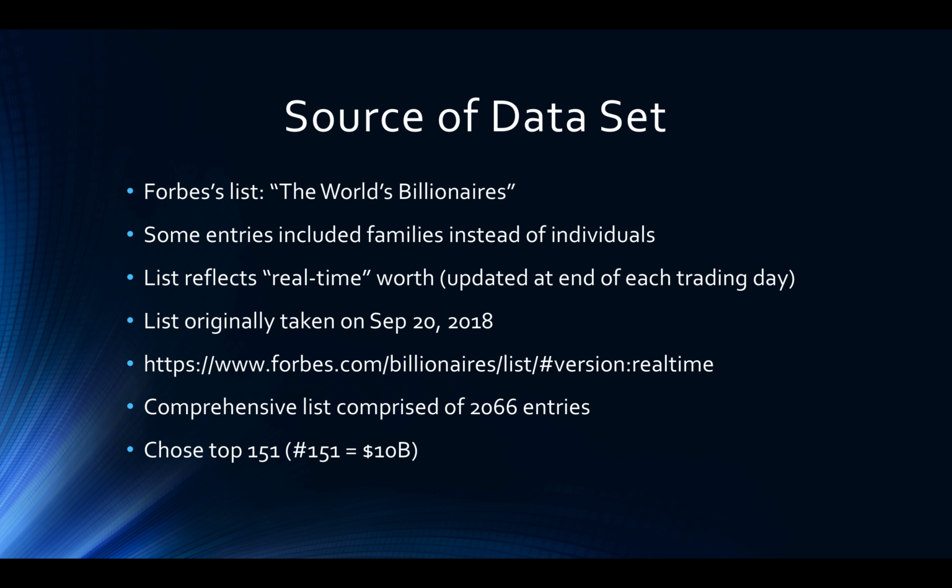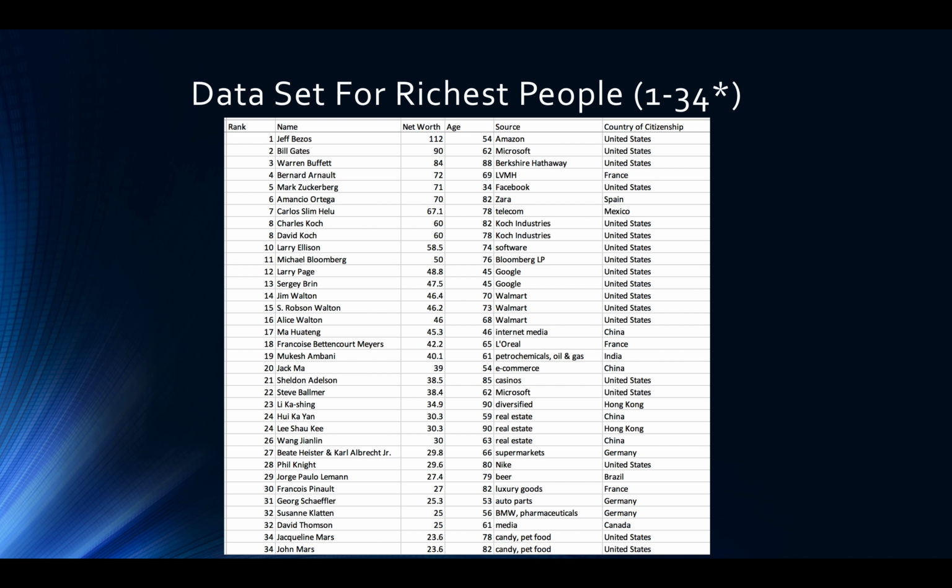The entire list is 2,066 entries. I chose the top 151 as number 151 had a net worth of $10 billion, and it seemed like a pretty nice round value to stop at. For the data set, I separated my list into increments that could be better read on these slides. The data set includes the ranking, the name, net worth, age, source, and country of citizenship.